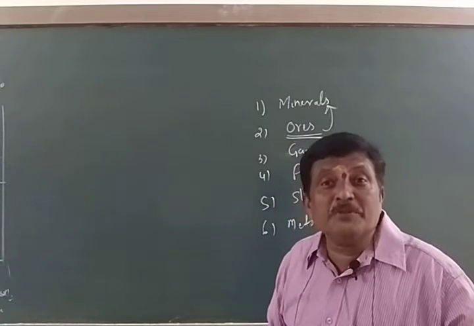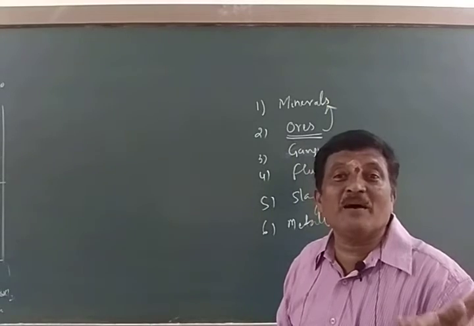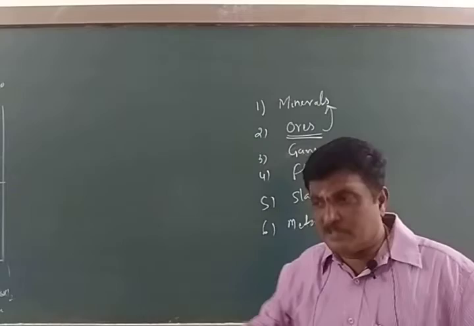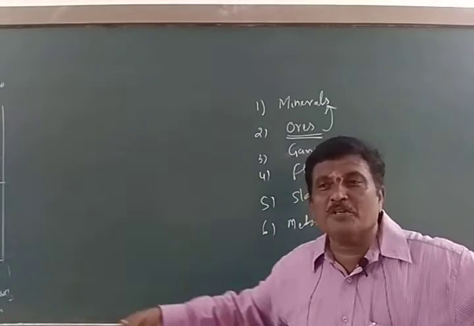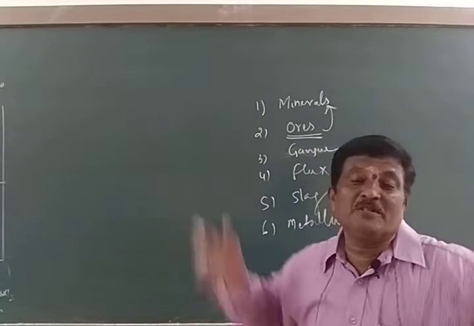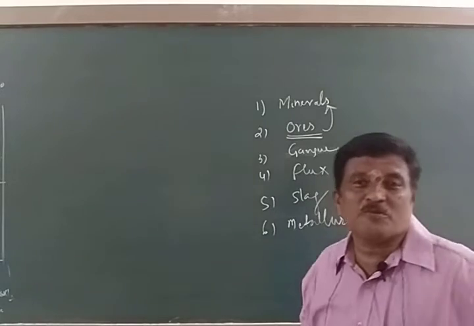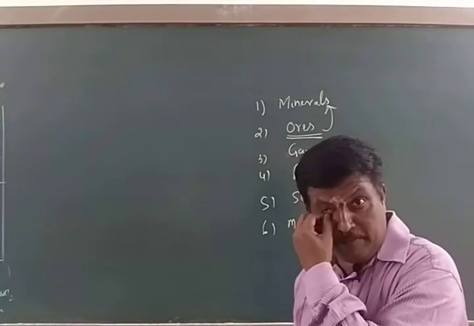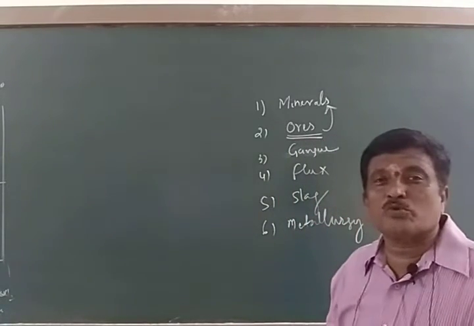Our Raichur, I say, famous for gold, Atti gold mine. Is it right? Just the neighboring districts. If you go through the neighboring districts, you are going to get so many valuable, important ores. If they contain more percentage of metal, then metal can be extracted economically or profitably. They are called as ores.